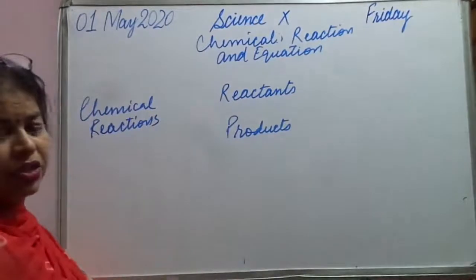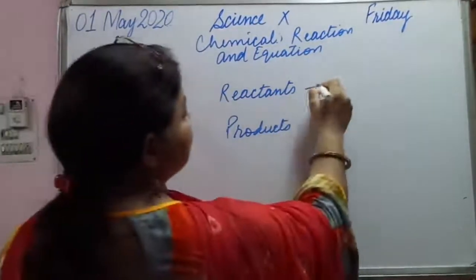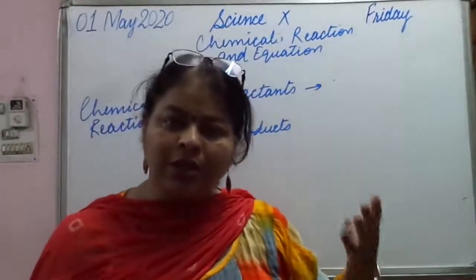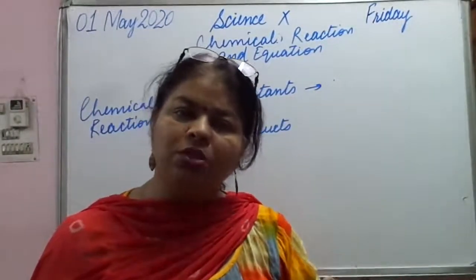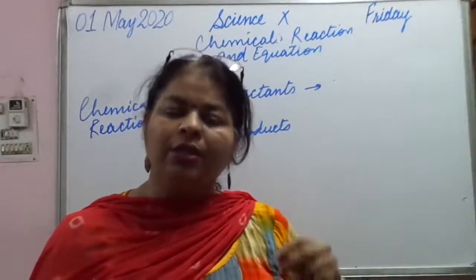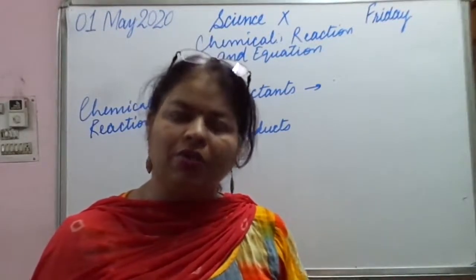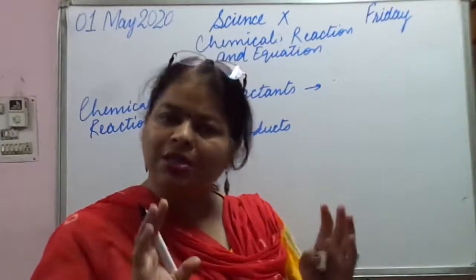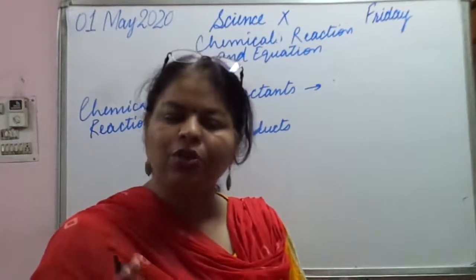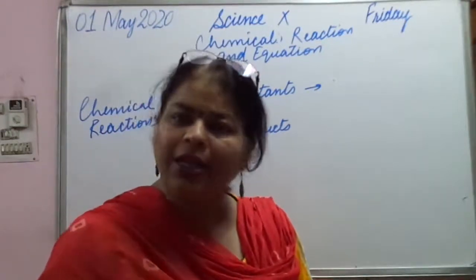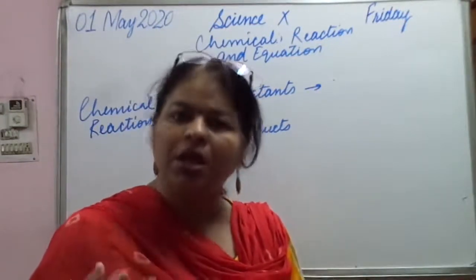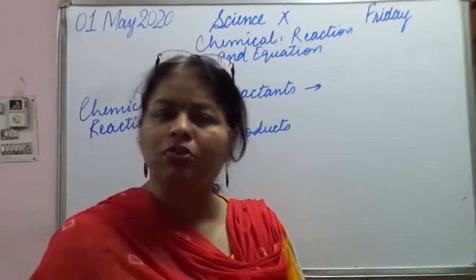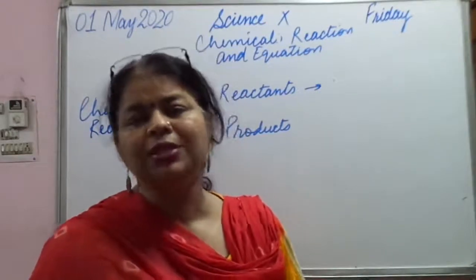In a chemical reaction, the reactants are always written on which side? The reactants are the substances which are being used initially. Okay, they are called reactants. When a chemical change takes place, the substances that are taking part in a chemical reaction are called reactants, and after the change has taken place, the new substance that is formed is known as product.